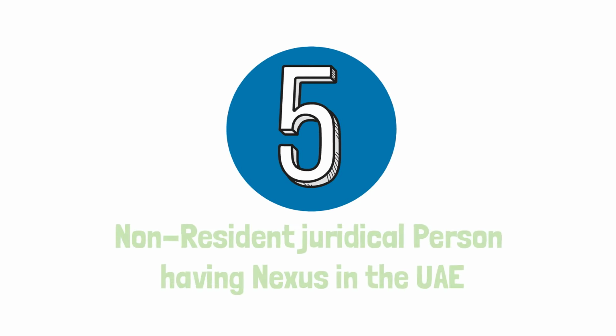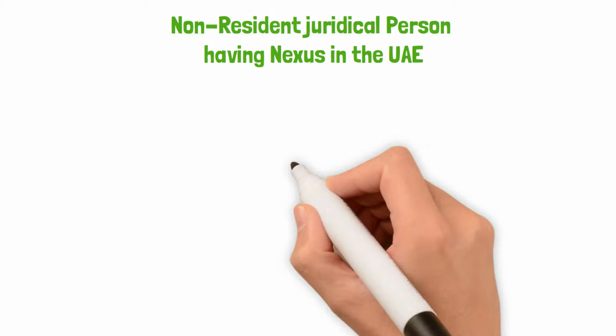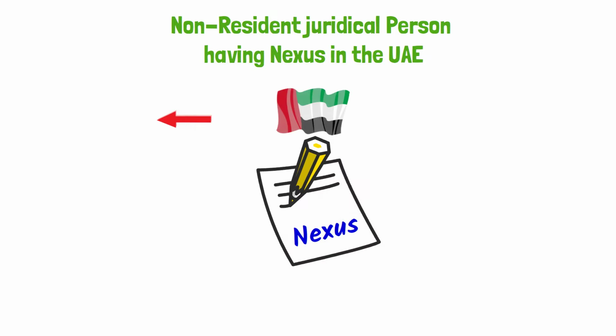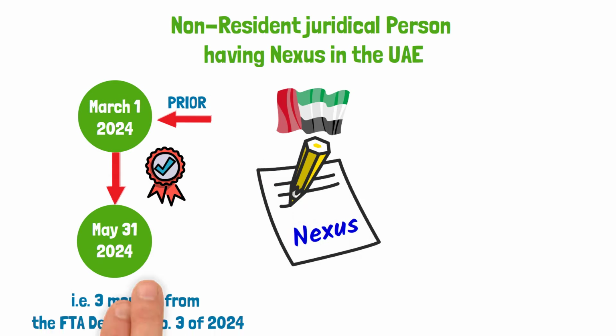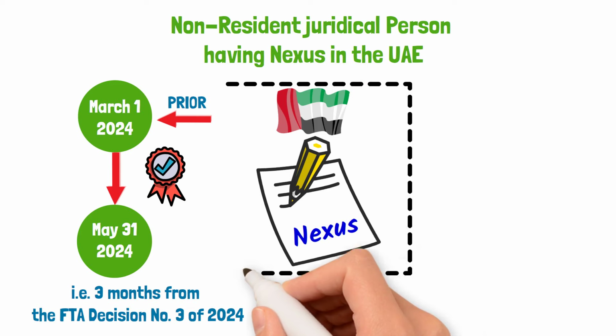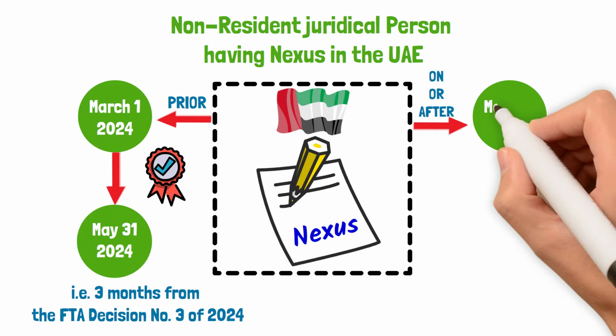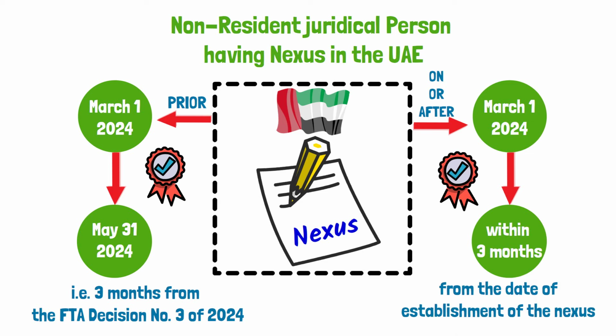5. Non-resident juridical person having nexus in the UAE. A non-resident juridical person that has a nexus in the state prior to the 1st of March 2024 should register by the 31st of May 2024, that is 3 months from the FTA decision number 3 of 2024. A non-resident juridical person that has a nexus in the state on or after the 1st of March 2024 should register within 3 months from the date of establishment of the nexus.